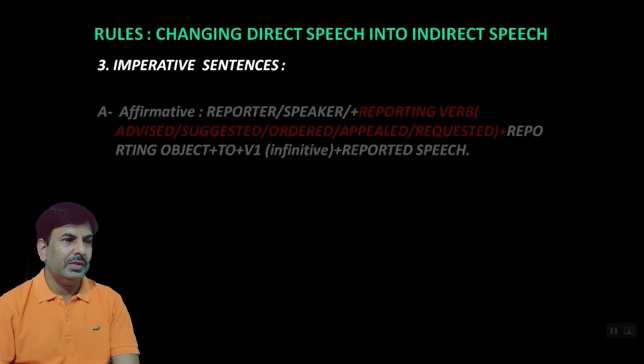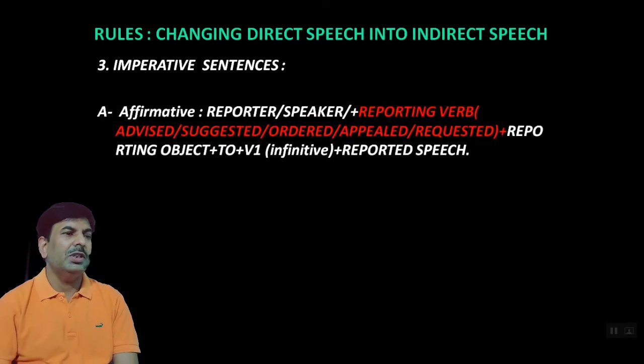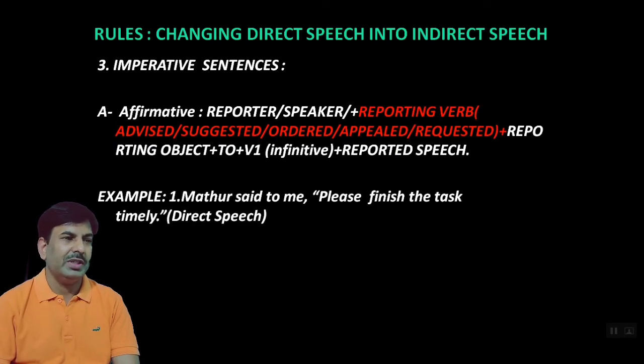Imperative sentence, in which the reported speech begins with the first form of the main verb in an affirmative sentence, and in a negative sentence it begins with do not or never. So first of all we are going to have the rule of affirmative. A reporter or a speaker, then the reporting verb. The reporting verb will be advised, suggested, ordered, appealed, requested, according to the sense of the sentence. Then the reporting object if it is given. Then at the place of inverted commas, it means removing inverted commas, you have to use the infinitive to. It means to plus V1.